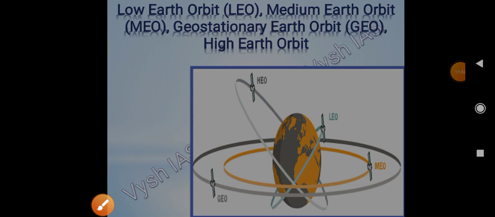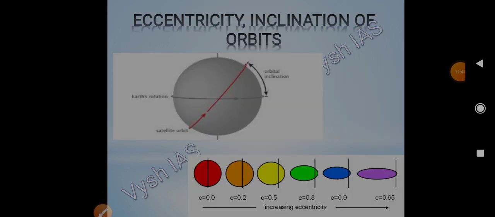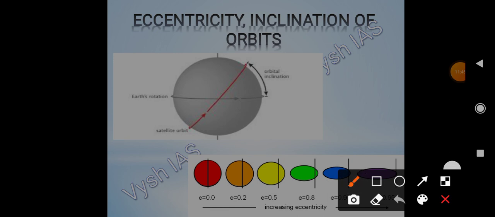Here they have explained what eccentricity and inclination are. In the previous slide we discussed that for a geosynchronous orbit, if the eccentricity and inclination become 0, it will become geostationary orbit.